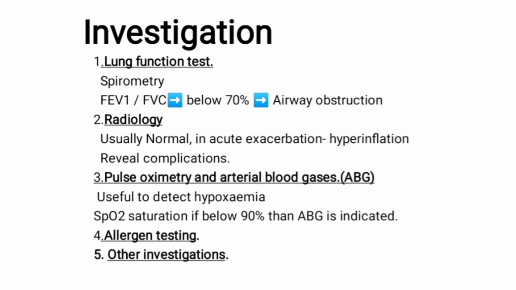Allergen testing. A positive response suggests that the allergy may be responsible for the symptoms, but results should be correlated with history. Other investigations include the static lung volumes, diffusion capacity, and esophageal pH monitoring to exclude GERD.